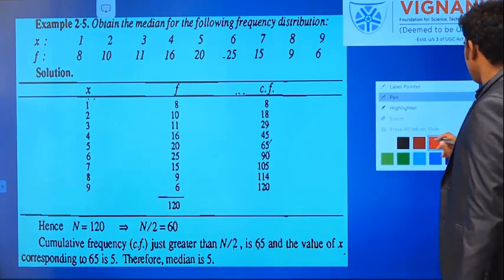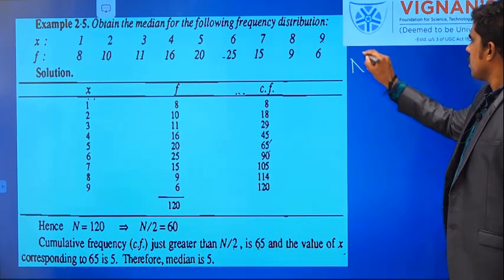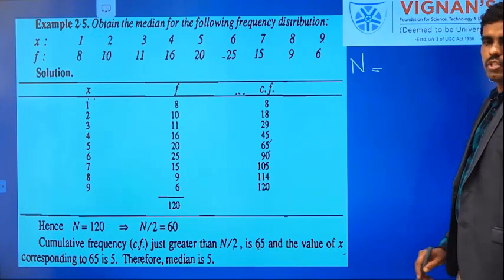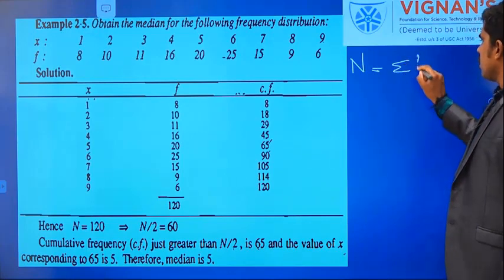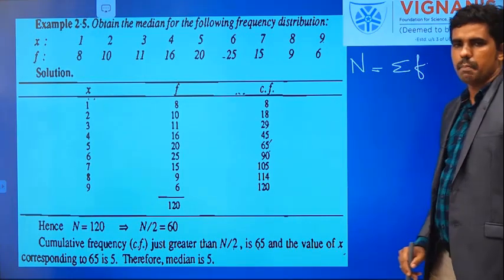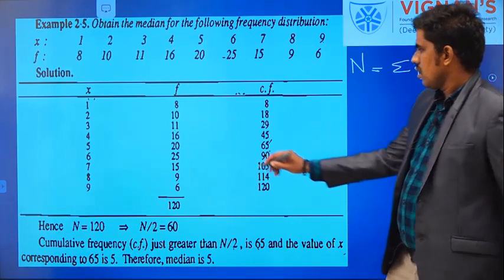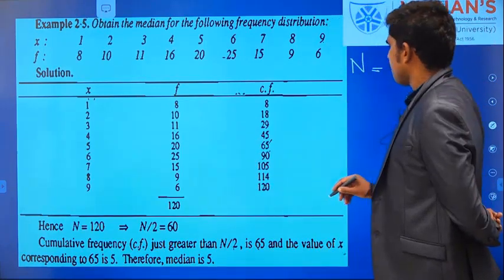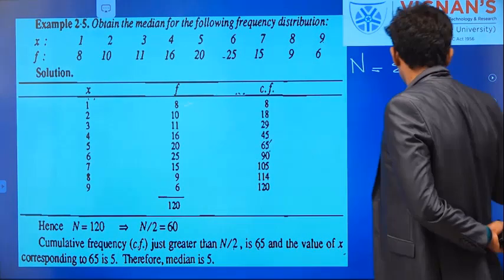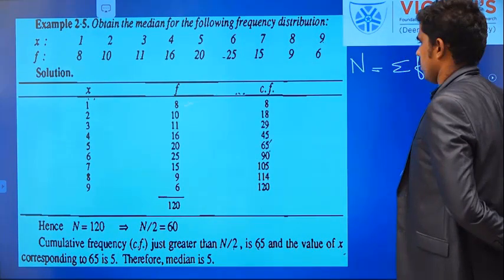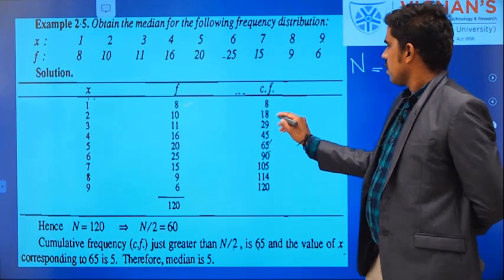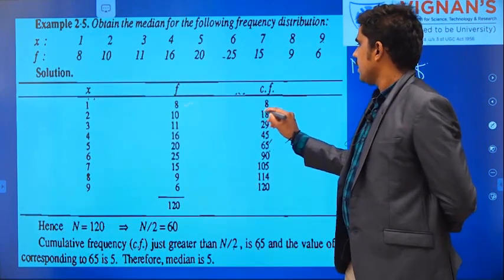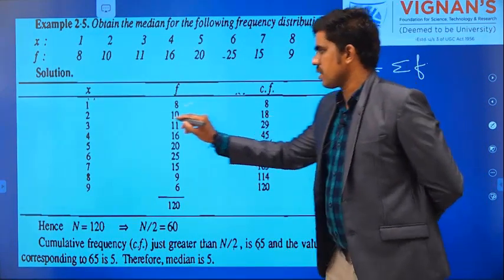That is more important. So I am finding n. What is n? It is the cumulative frequency, the summation of all frequencies. The frequency value is 8 for the first, x equal to 1. Then how to find the cumulative frequency for the second row?